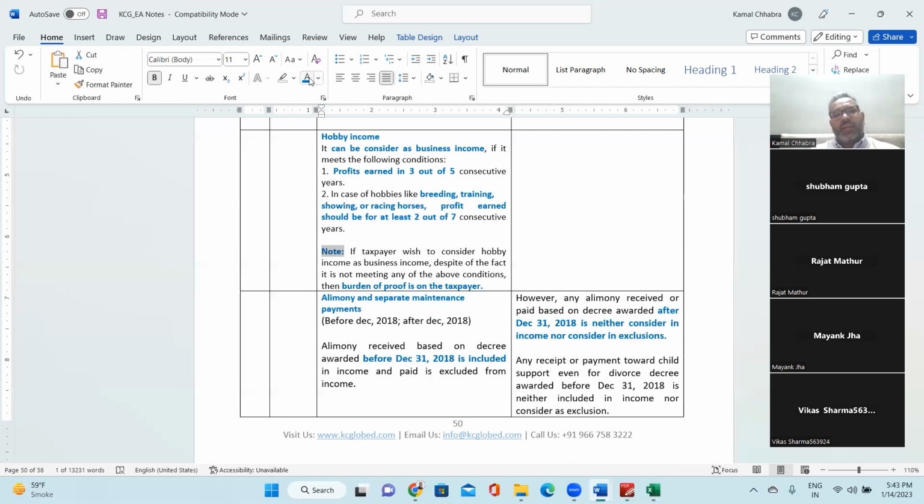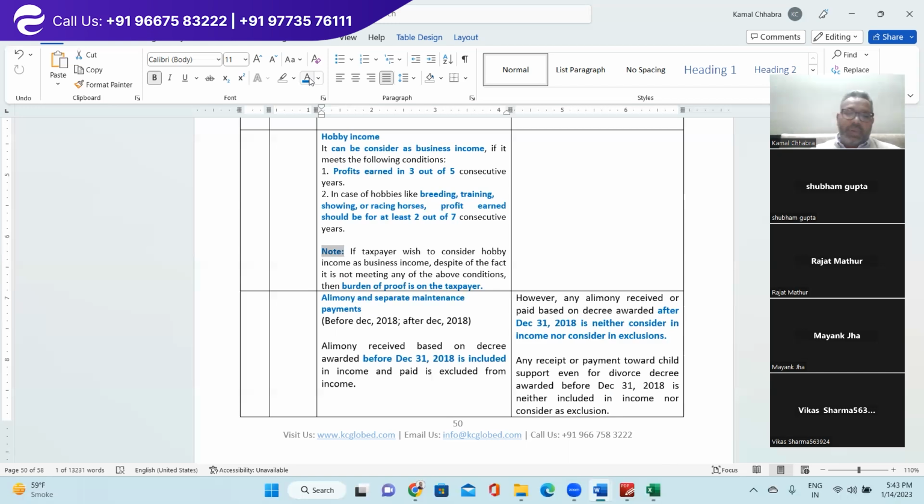So in that scenario, 3 out of 5 years. But if you have a hobby of training, showing, horse racing, then 2 out of 7 consecutive years. If you have earned a profit, then that hobby can be considered as business income. If the taxpayer wishes to consider hobby income as business income despite not meeting the above condition, then the burden of proof is on the taxpayer to show why he or she wants to consider it as taxable income, right? And there is no exclusion to it.